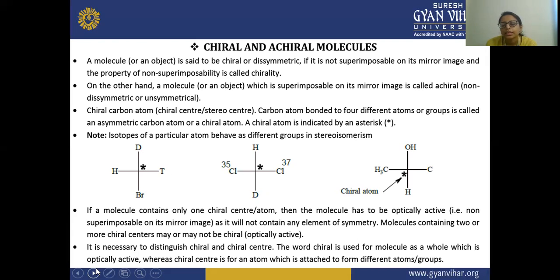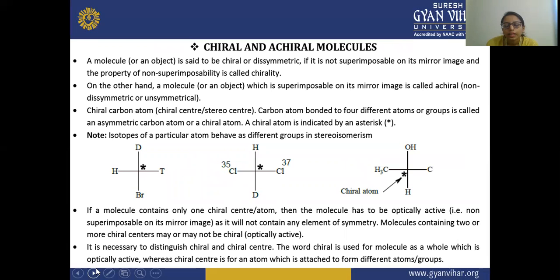A chiral atom is indicated by this asterisk sign. So here you have seen the example given that this carbon is attached to D, T, Br and H. So all the 4 groups that are attached to this carbon are different. So that is why this carbon is your chiral carbon, and this carbon is non-superimposable on its mirror image.